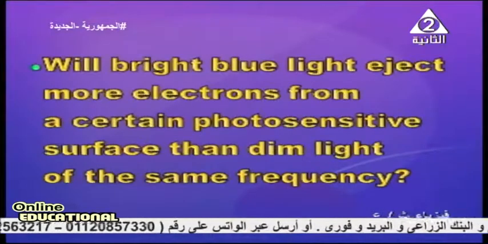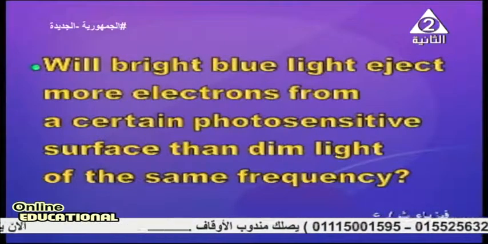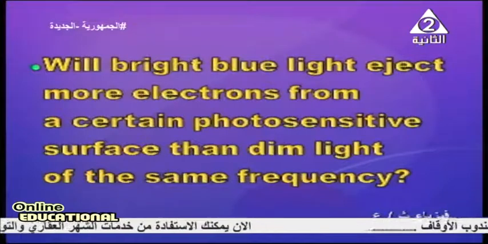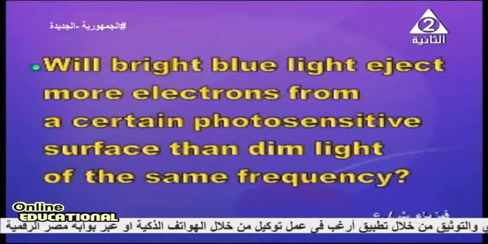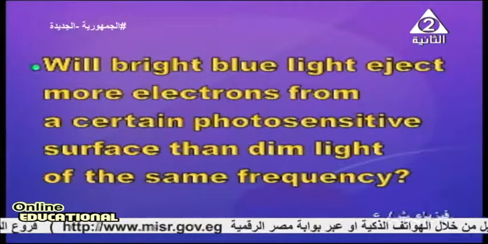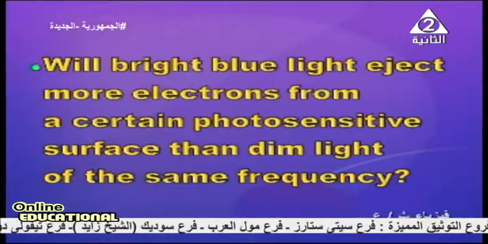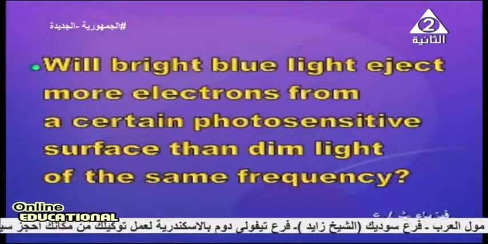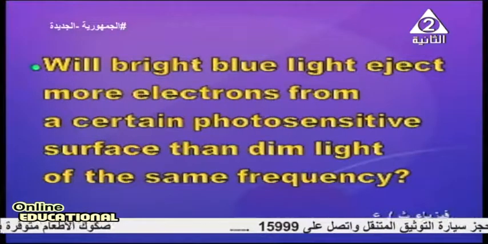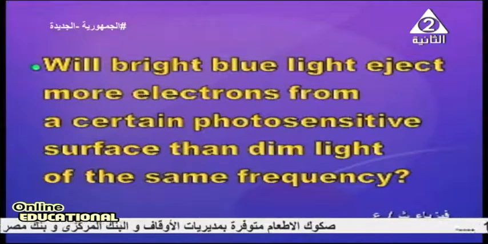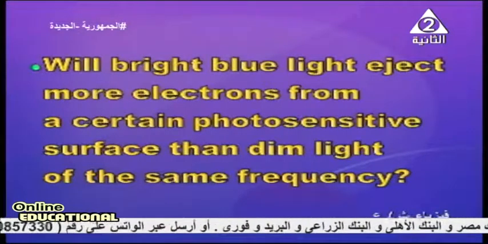We've got another question. Will bright blue light eject more electrons from a certain photosensitive surface than dim light of the same frequency?